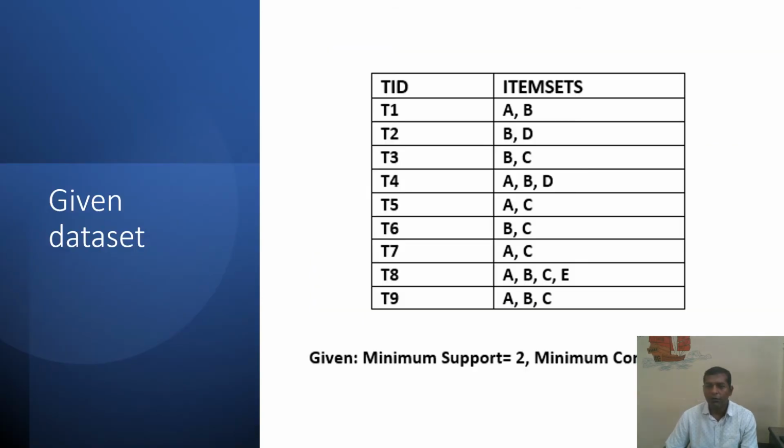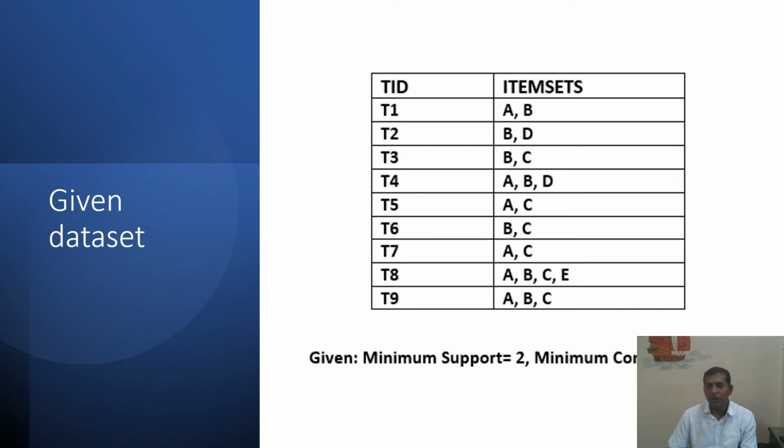We will move further and try to understand the Apriori algorithm with the help of an example. This is a data set. This is a transaction set. This is the TID, transaction ID. Transaction T1 means one person has purchased item A and item B from a supermarket.